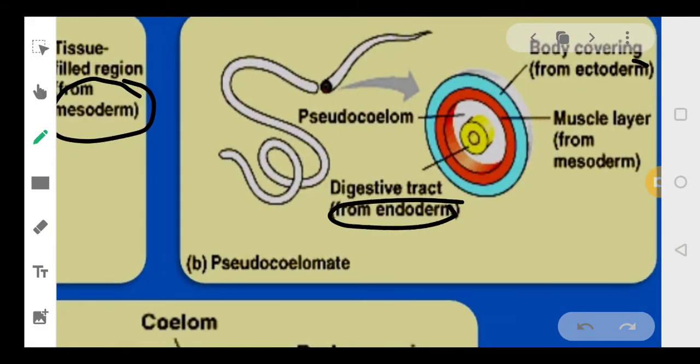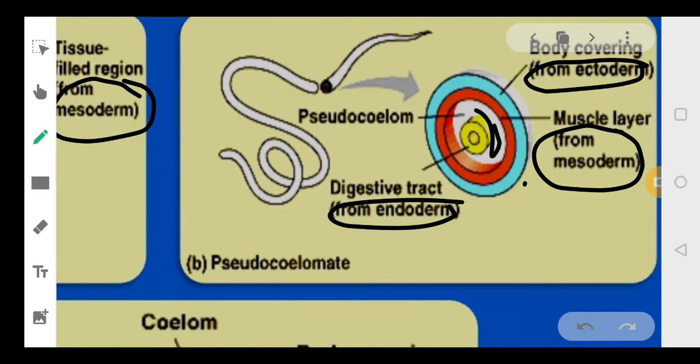Then this sky blue portion is the ectoderm, and in between, this red portion is made up of mesoderm, and there is this cavity which is present between the endoderm. So the body cavity present here is between the endoderm and mesoderm. So the cavity is not lined by mesoderm from both sides. The mesoderm does not surround the cavity from both sides, that is why this is a pseudocoelom.